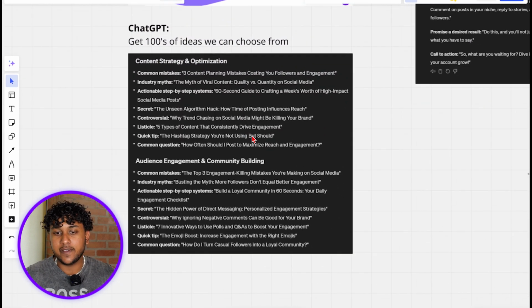You can get hundreds of ideas with ChatGPT if you use the right prompt, right? It all comes down to the prompts that you use. If you're using a shitty prompt, you're not gonna get a good result. You're not gonna get good content ideas. But if you use a good prompt, you will get really good ideas that are original, and you can just turn that into a piece of content and it has a much higher chance of going viral because AI knows best. It has so much knowledge to work with. It knows what people want to see.